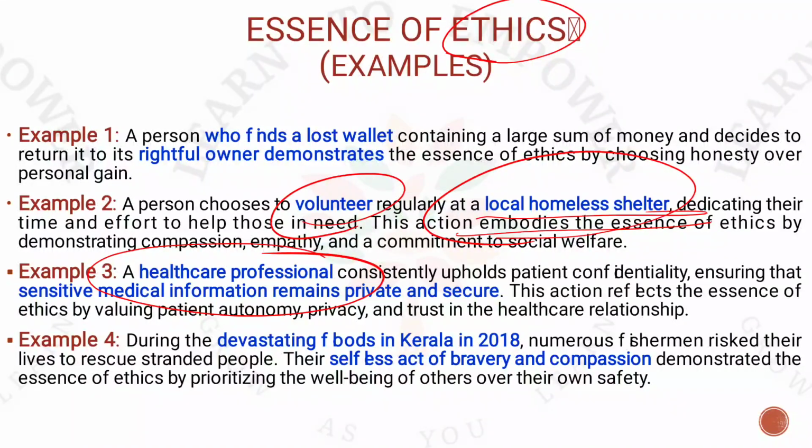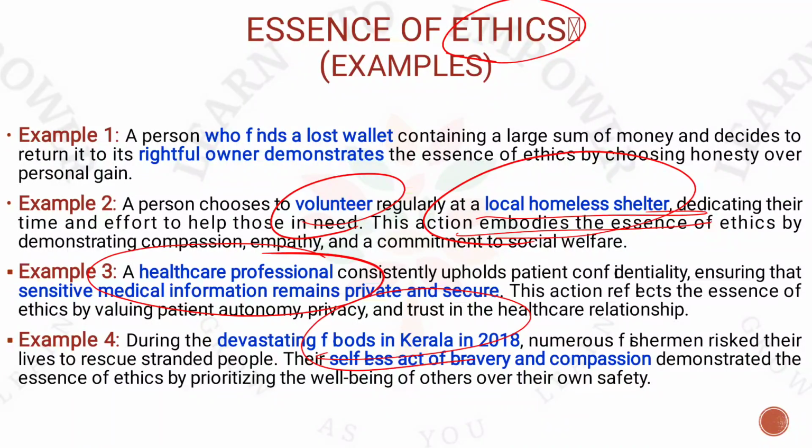Now you might see that whenever there is a natural disaster, it can be the Kerala floods, it can be a tsunami, etc., there will be a group of people, I would say thousands of volunteers, who come and help the people who are in need. They act like a pillar during this crisis, right or not? You can take the recent example of the earthquake that happened in Turkey. Apart from helping in terms of money, there were people on the ground who were actually helping at the ground level, right or not?